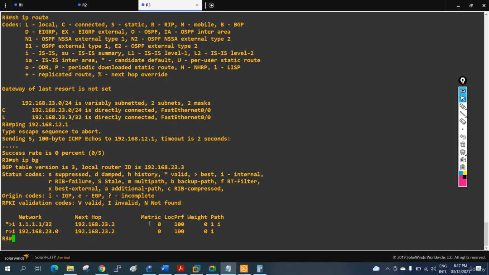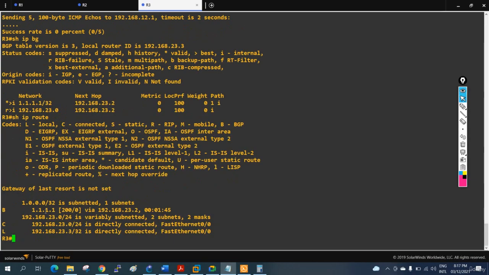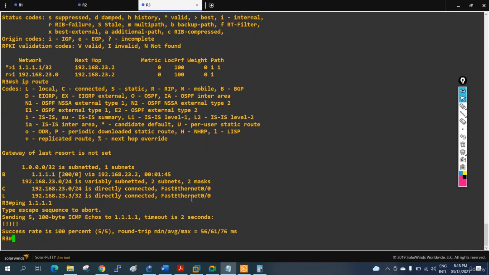Now if you check, you will have the route also. When you write show ip bgp, you have the route, and the next hop will be 192.168.23.2. And we can ping from here to 1.1.1.1, it will work.